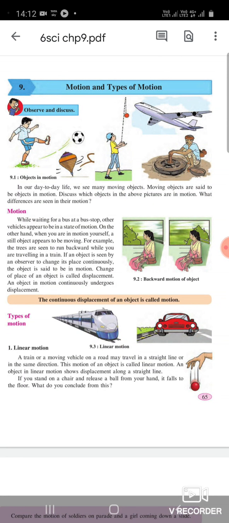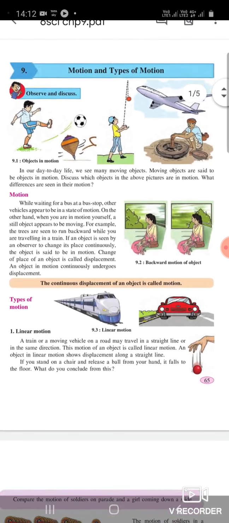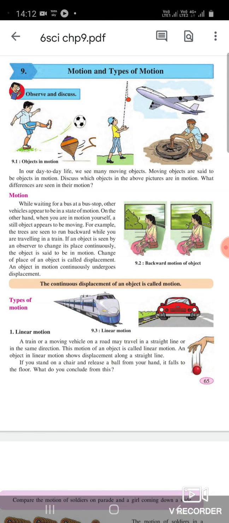Hello students, today we are going to read chapter 9, Motion and Types of Motion. Observe and discuss. In our day-to-day life, we see many moving objects. Moving objects are said to be objects in motion. Discuss which objects in the above picture are in motion, and what differences are seen in their motion.